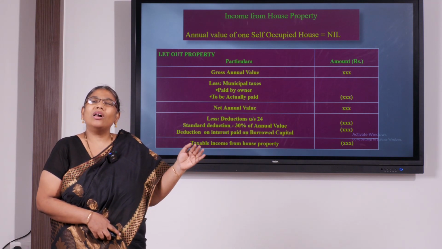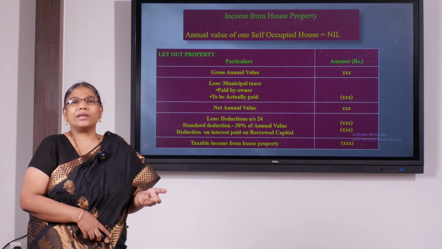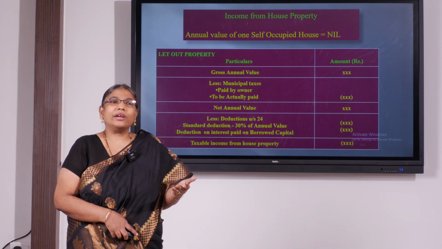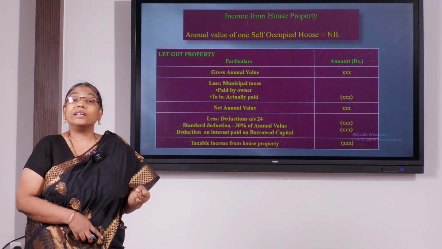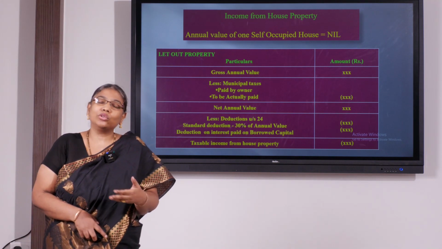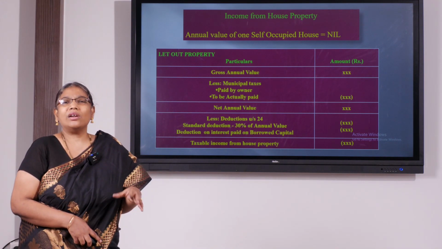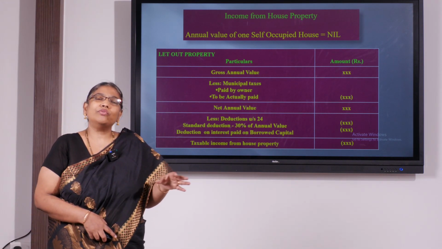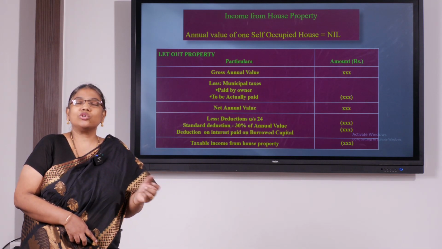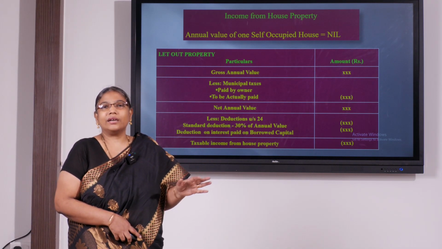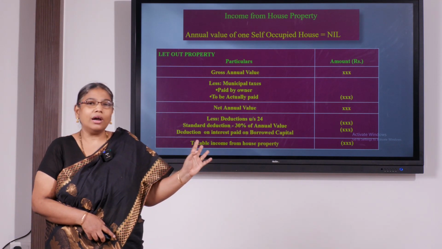So previously all these expenses were allowed as a deduction. Depreciation, repairs, and then sometimes they pay ground rent, and then annual charge, and then collection charges. You may collect the rent through some person, for whom you pay a collection charge. Previously all these were allowed as a deduction, but there was no uniformity, and each person would claim a different amount. To avoid this, a standard deduction concept was introduced, where you can claim 30% on net annual value as a deduction.